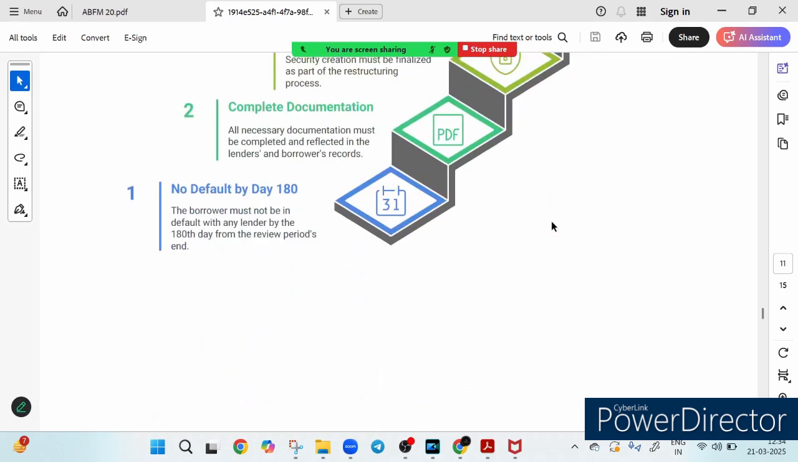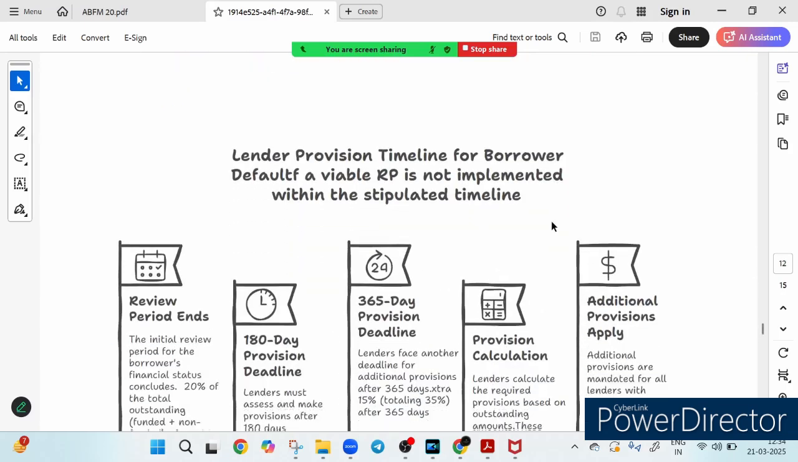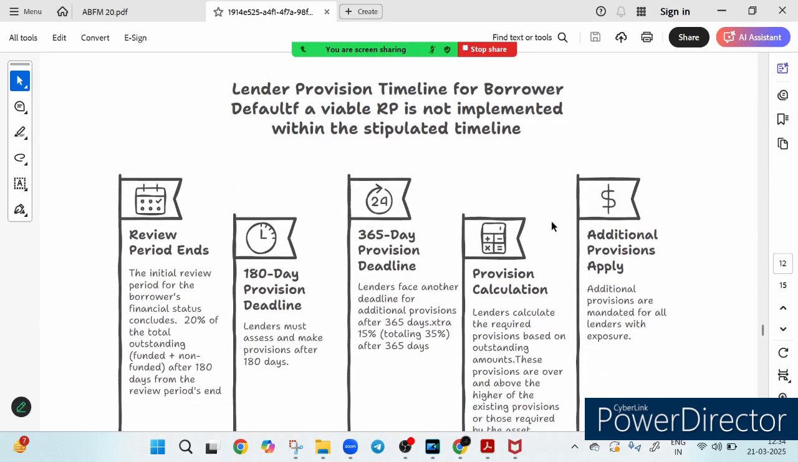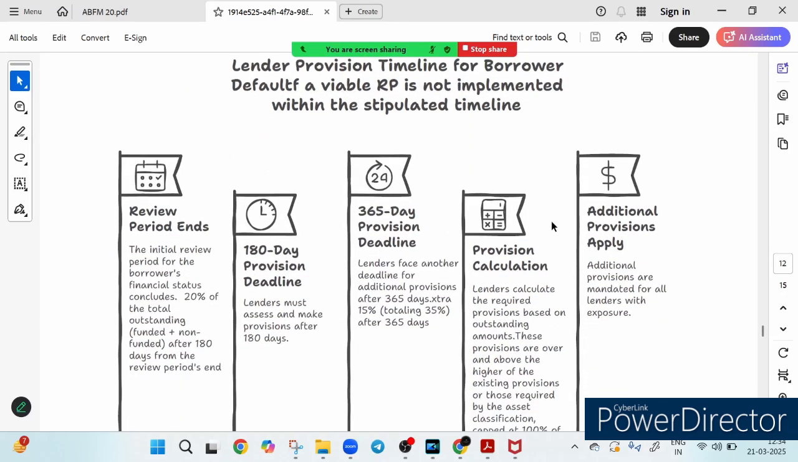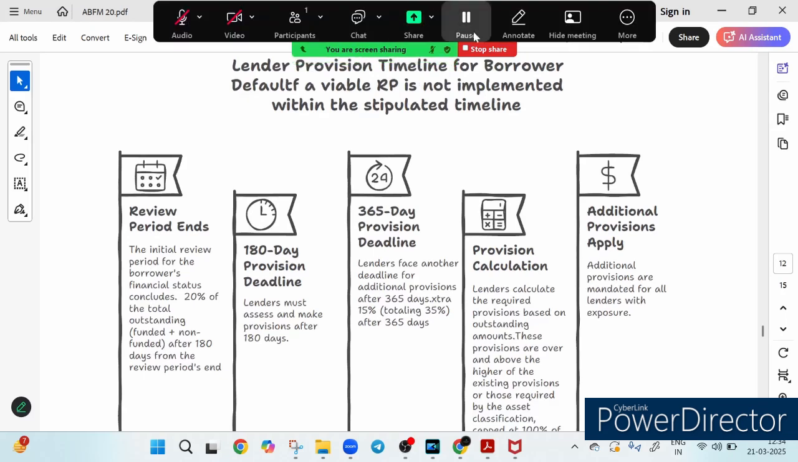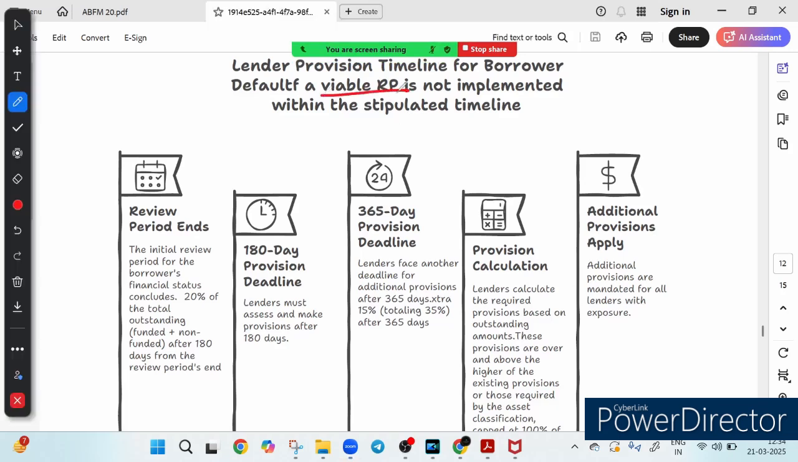So this is how a restructuring plan is implemented. Now let's switch our focus to the lender provision timeline for a borrower default. So friends, when a borrower fails to implement a viable resolution plan on time, right, the lender must follow a strict provision timeline to safeguard their finances.